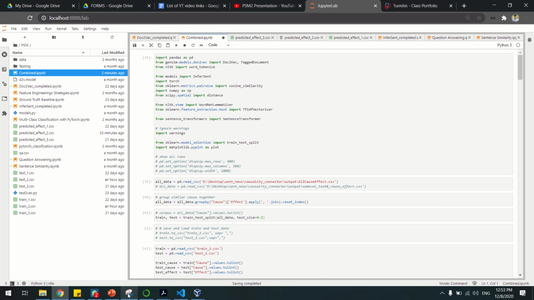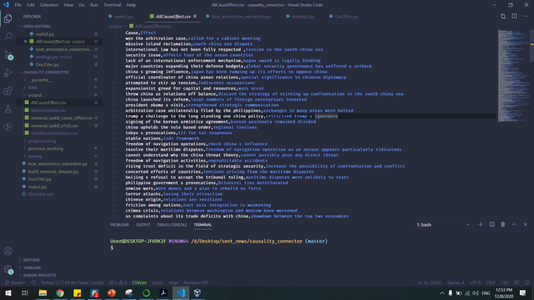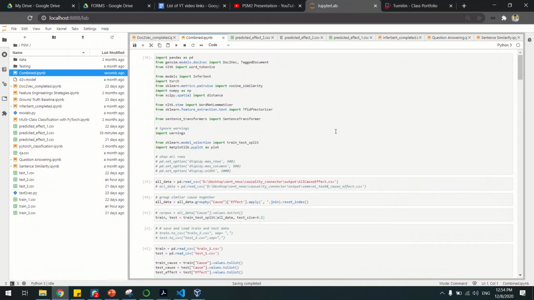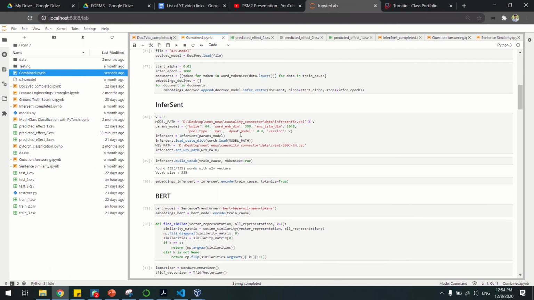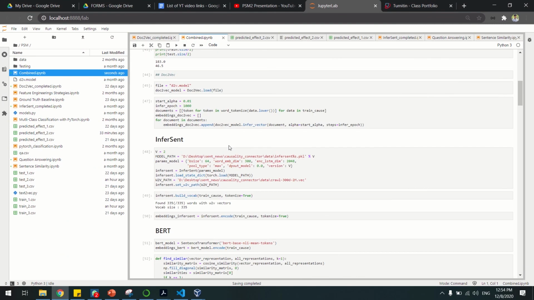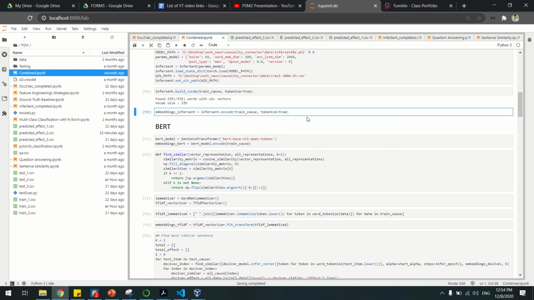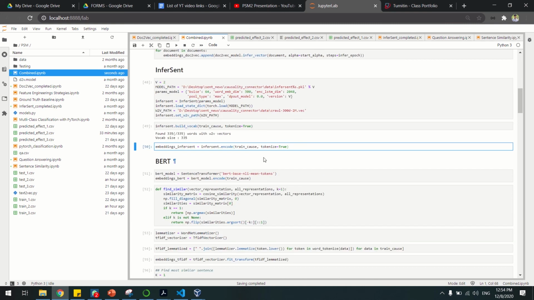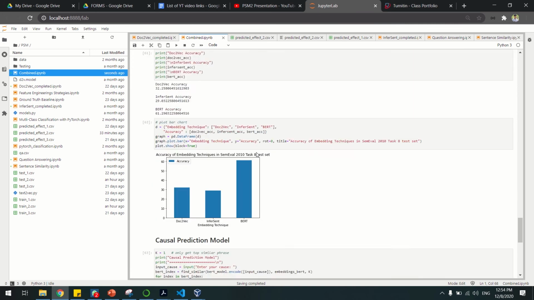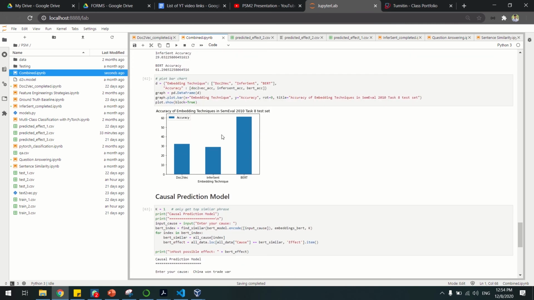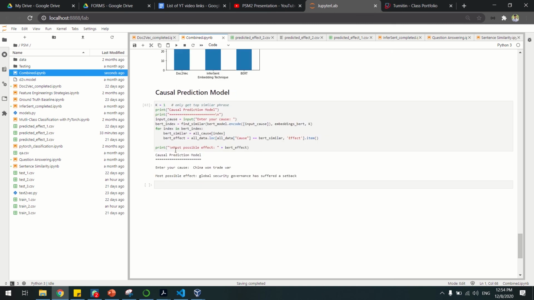This demo shows that I have achieved all three objectives. First, I have all my data represented in tuple form, in cause-effect causality pair tuples. Second, I successfully built all three embedding models and represented all of the embedding vectors for each model. And the third objective is that I have successfully used the best-fit embedding technique to build my causal prediction model, and here is the causal prediction model.